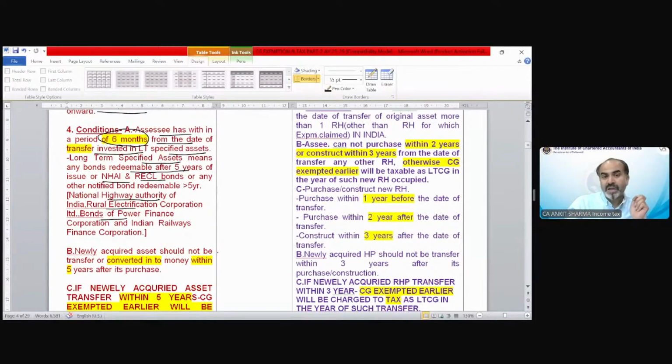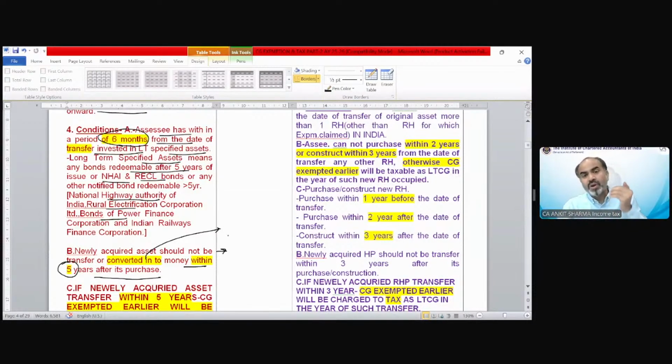Newly acquired property provision has been changed. In section 54, 54B, 54D, the maximum time period was 3 years. Now the time period is 5 years. The newly acquired assets should not be transferred or converted into money within 5 years from its purchase. Converted into money means on those bonds and debentures, you cannot mortgage and you cannot take a loan upon those bonds and debentures by rendering them as security also.